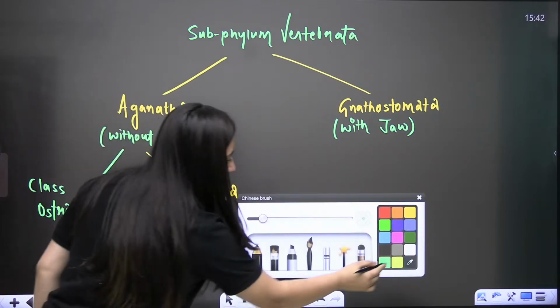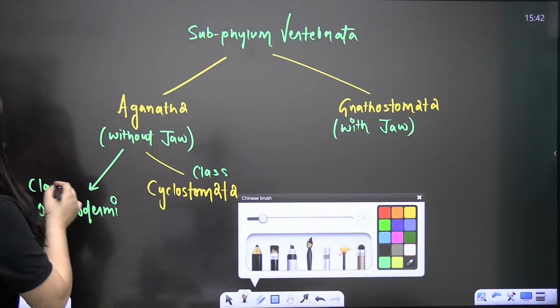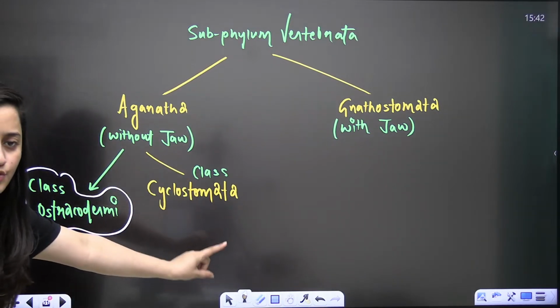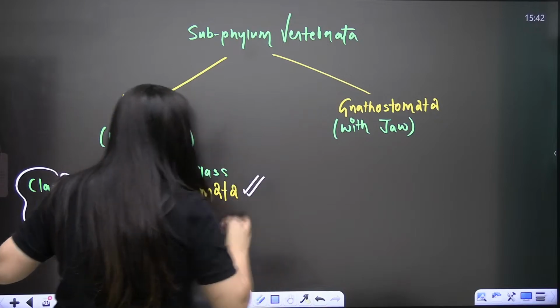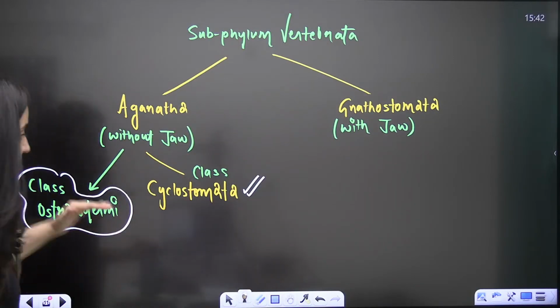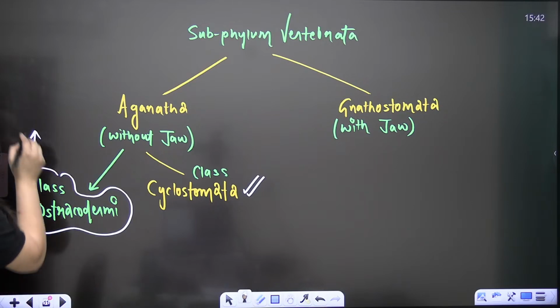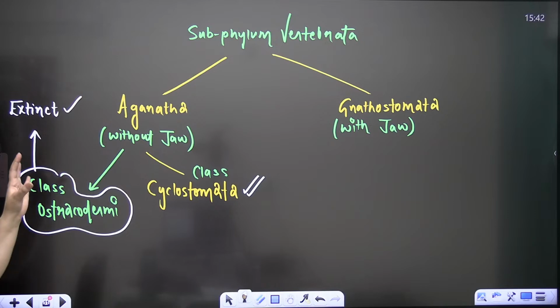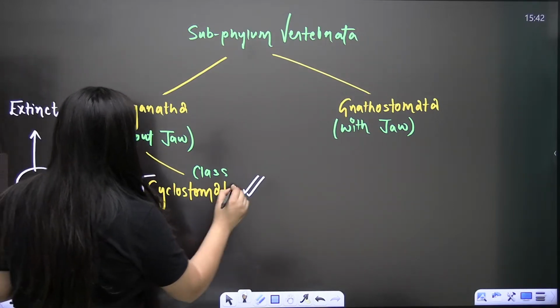I'm not saying that you people need to remember this, but yes, in the Agnatha 2 classes used to be there. One is Cyclostomata, which is the part of our syllabus which we need to study and revise. But this class Ostracodermi is extinct. We don't have any member of this class. Is that clear?